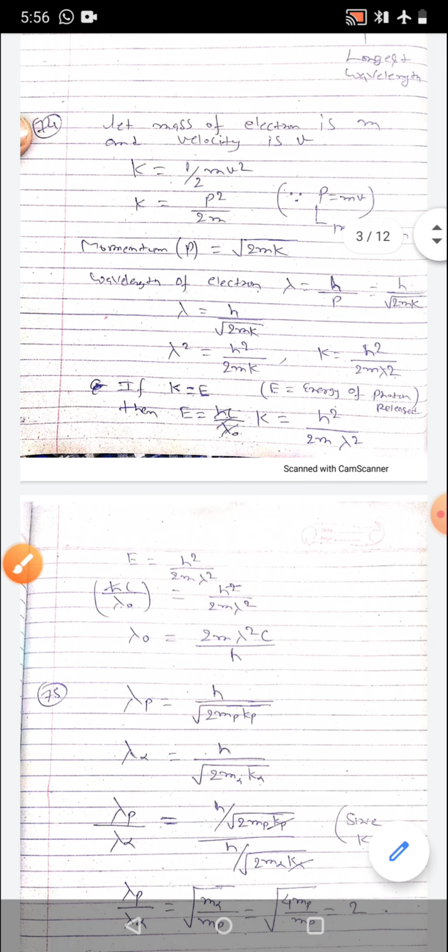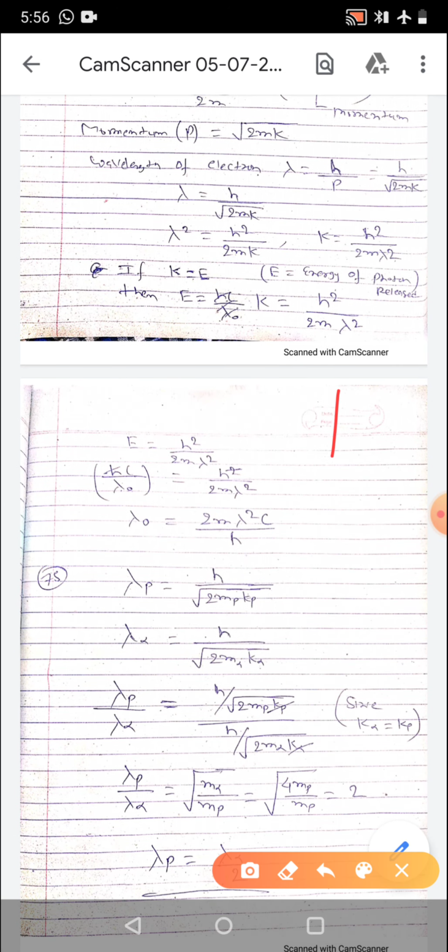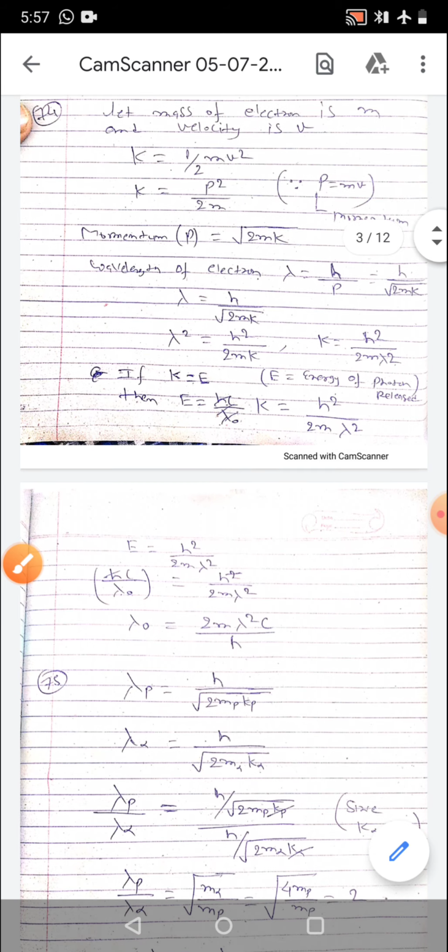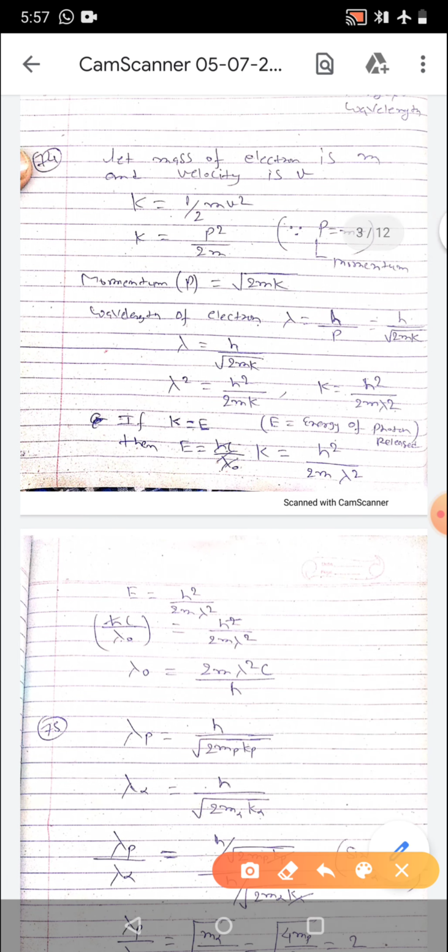For that, let the mass of electron be m, so its kinetic energy will be half mv square, that we can write as p square by 2m as we have discussed. So momentum will be under root 2mK. If you substitute in de Broglie wavelength, lambda is equal to h upon under root 2mK.